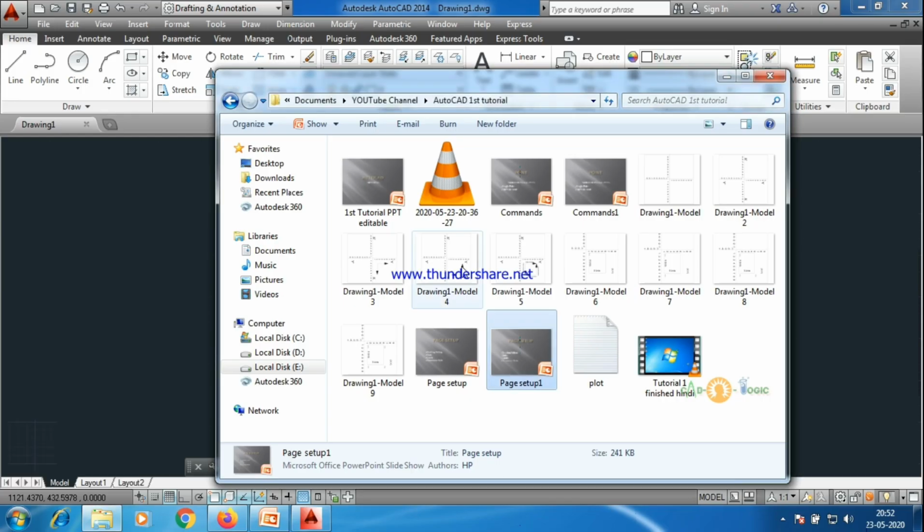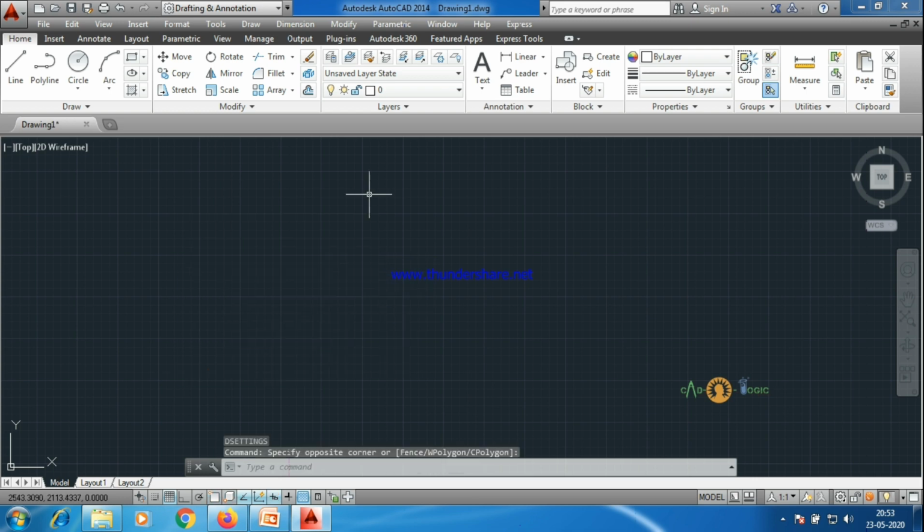So this is our AutoCAD interface. This is how it looks. You don't have to worry about the version because we'll be working on commands. Commands will be the same in all the versions, even though the interfaces are different. If I get enough requests, I shall upload a 2020 tutorial also. I'll be doing that also.